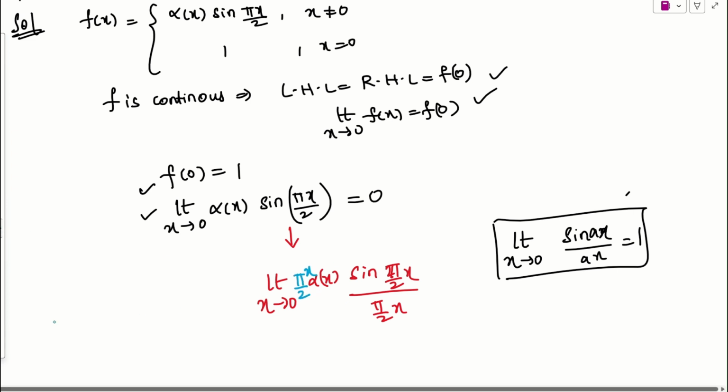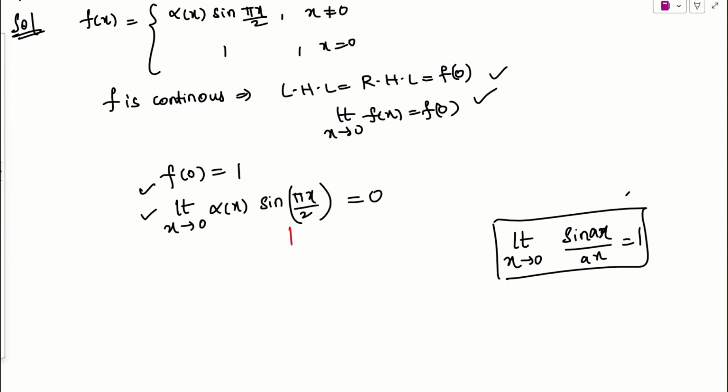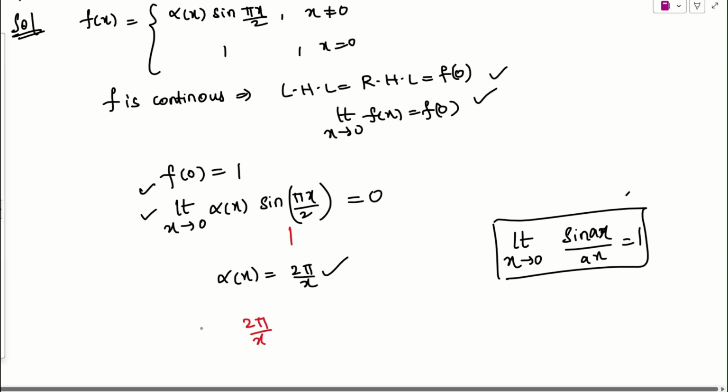Is it okay? If you feel this is not clear, I'll do it this way. Let me show you. Simply, from this I can take alpha of x as nothing but 2 by pi x. Why? Because if I take alpha as 2 by pi x and apply the limit x tends to 0, what will I be getting here?